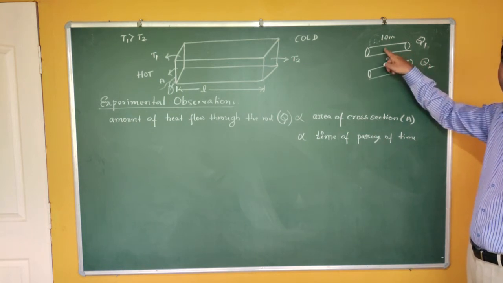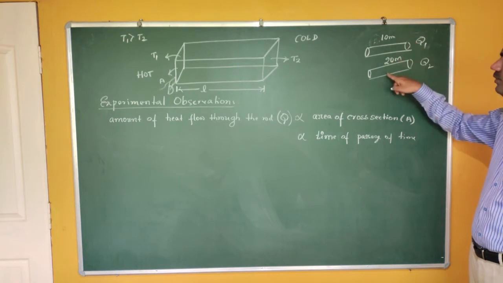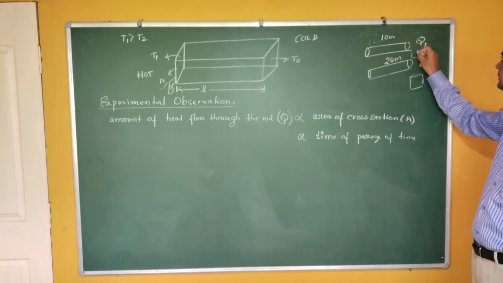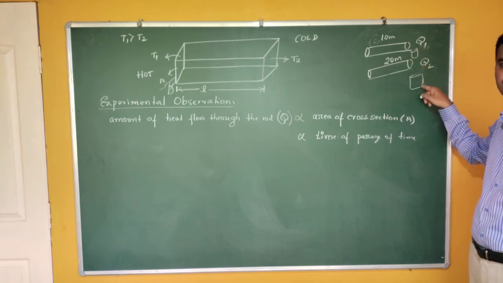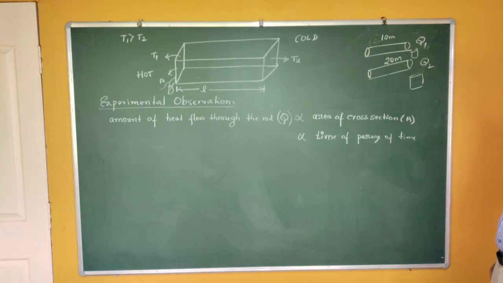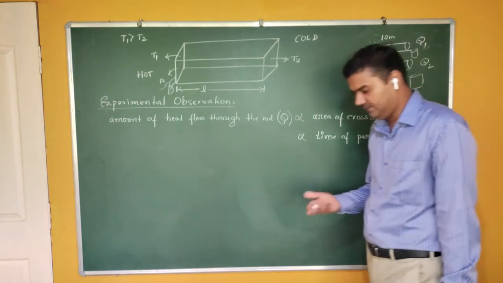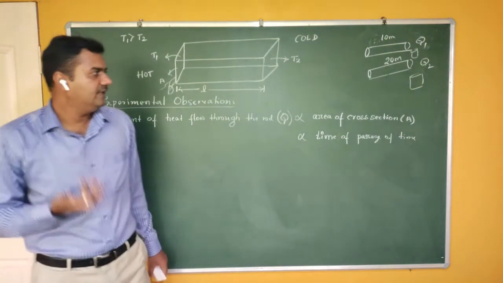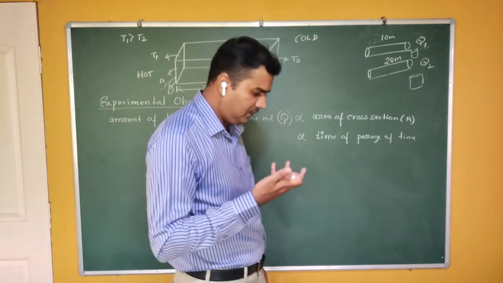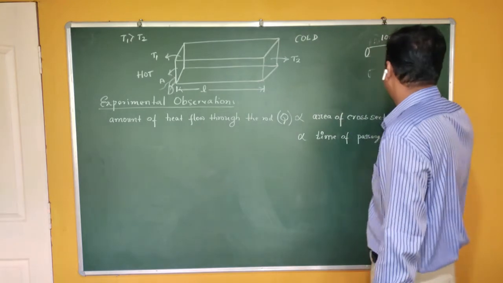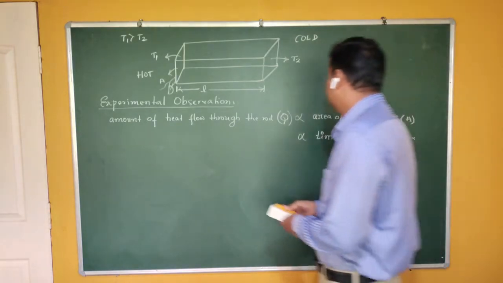You are allowing water for 10 minutes, and in another case for 20 minutes. In which case do you collect more water? In the second case, because you are allowing it for 20 minutes. Similarly here, the amount of heat flowing through the rod is directly proportional to the time of passage of heat. For what time you are heating matters. If you give more time, then you will get more heat energy. Are you getting me?